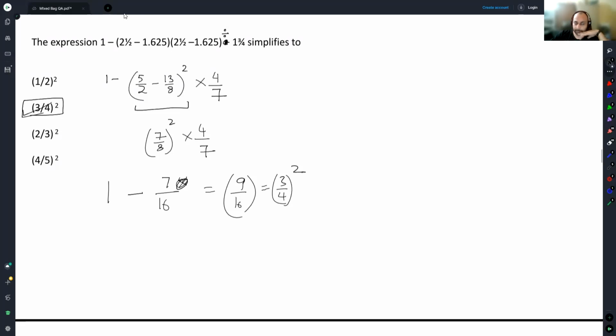Basically, it is always preferable, if you have decimal numbers and you can convert them into fractions, to convert them into fractions. Your life becomes easier. If you had converted 2.5 minus 1.625, you would have gotten 0.875 whole square. And I think 0.875 whole square is difficult to undertake, at least for me.